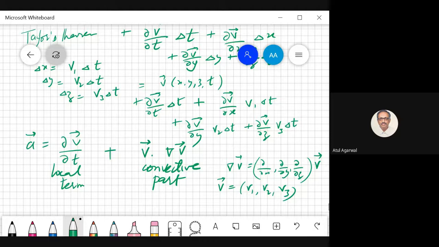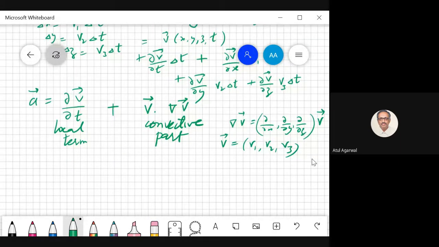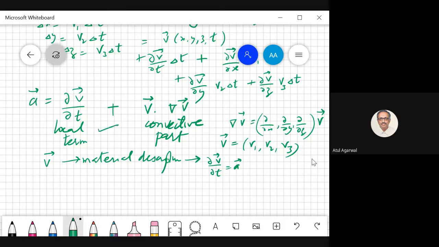Any doubts? So this kind of expression is coming because we are using spatial description. Had we described velocity of a particle directly, material description, then we would have directly got del v by del t as acceleration. But since we have a spatial description of the velocity field, we use this.